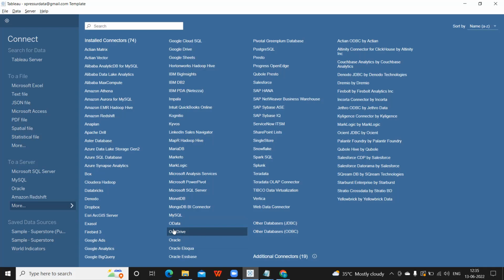Okay. So mostly, like in real time, whatever documents that you are saving will be automatically backed up in OneDrive. So sometimes your client might ask you to connect to a file that is available in OneDrive. Then in that kind of situation, you need to connect to this OneDrive and click on this.